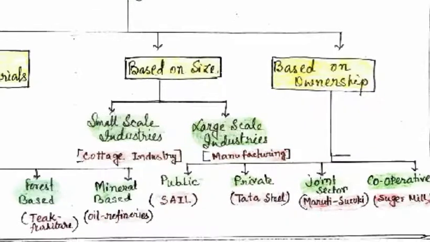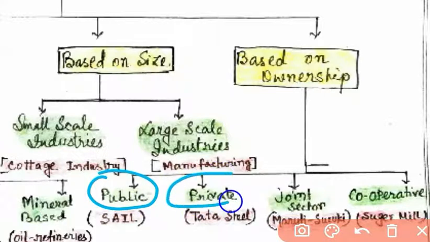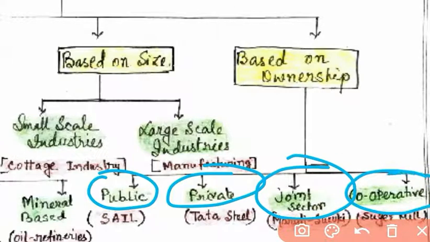Next we have the industries based on ownership. According to ownership, industries are of four types: the public sector, the private sector, the joint sector of private and public, and the cooperative sector. What is the public sector? It is totally owned by the government, like SAIL, which means Steel Authority of India Limited. Private ownership is like Tata Steel and Reliance Industries Limited.